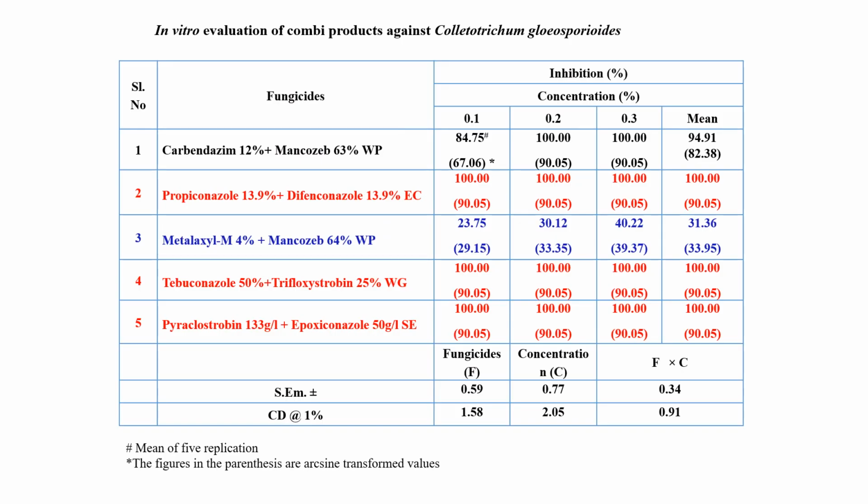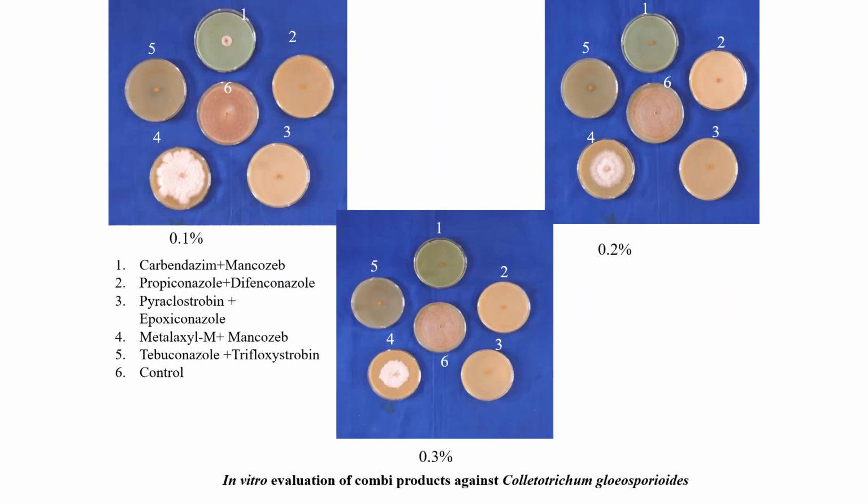Later, we evaluated combi products against Colletotrichum gloeosporioides. Here, the first one is carbendazim plus mancozeb, then propiconazole plus difenoconazole, metalaxyl plus mancozeb, tebuconazole plus trifloxystrobin, and pyraclostrobin plus epoxiconazole. Among these, the combi products propiconazole plus difenoconazole, tebuconazole plus trifloxystrobin, and pyraclostrobin plus epoxiconazole gave 100% inhibition. This is the photograph showing the inhibition by combi products.